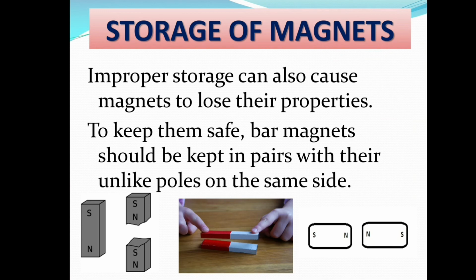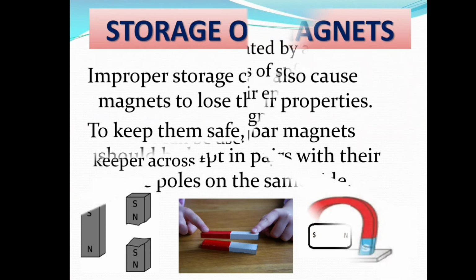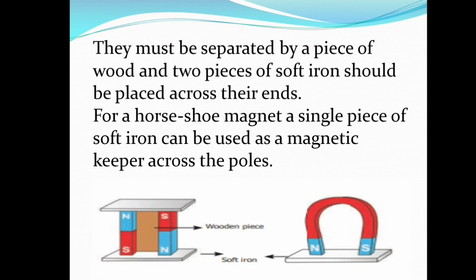So, to keep them safe, what we have to do? We have to keep the bar magnets in pairs, with the unlike poles, that is, a north pole and a south pole, or a south pole and a north pole on the same side. They must be separated by a piece of wood, and two pieces of soft iron should be placed across their ends. For a horseshoe magnet, a single piece of soft iron can be used as a magnetic keeper across the poles.